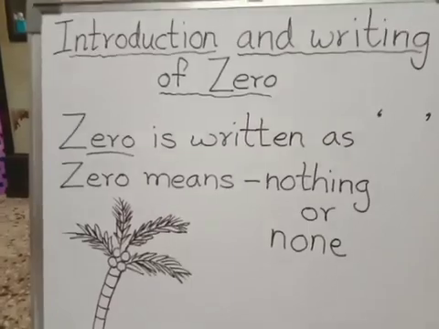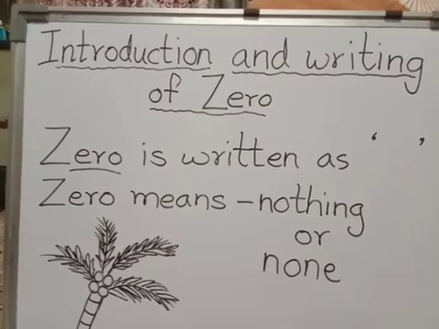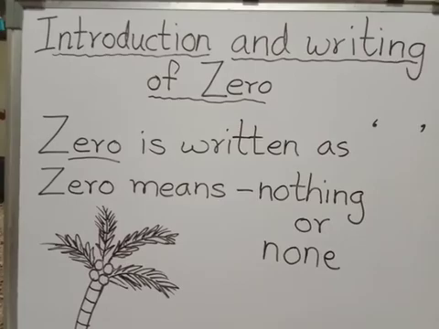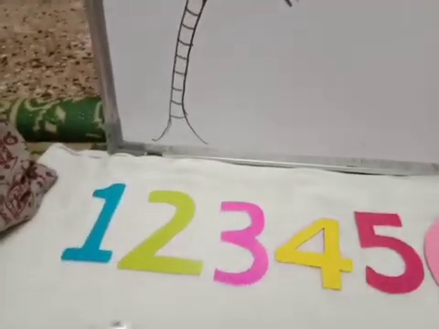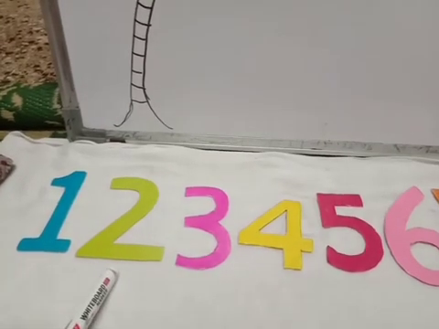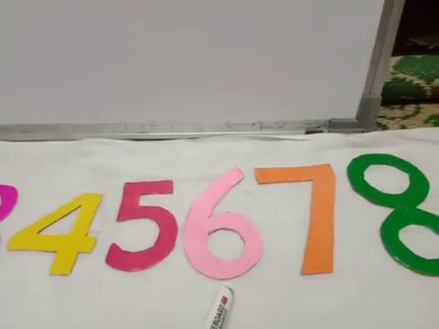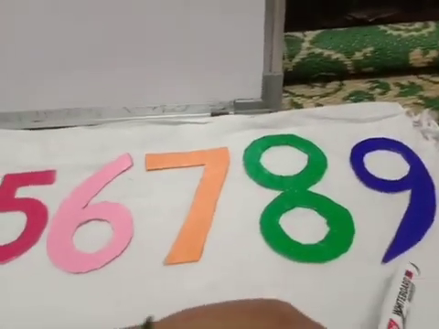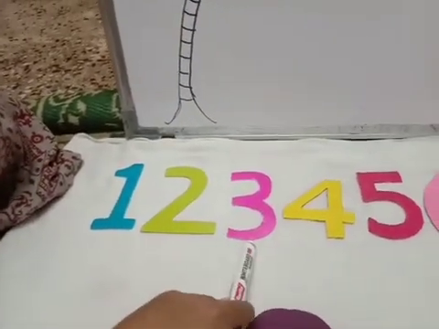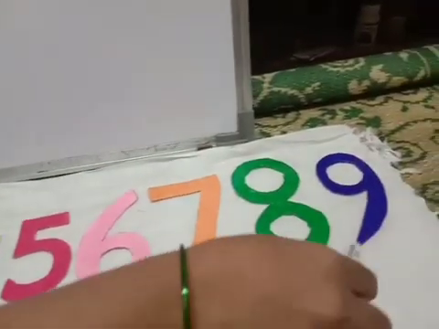Last class we have completed practice of numbers 1 to 9. So before starting zero introduction, we will do the revision of numbers 1 to 9. Okay? Children, look at these numbers. Say behind me. Number 1, 2, 3, 4, 5, 6, 7, 8, 9. Again we will read 1, 2, 3, 4, 5, 6, 7, 8, 9.